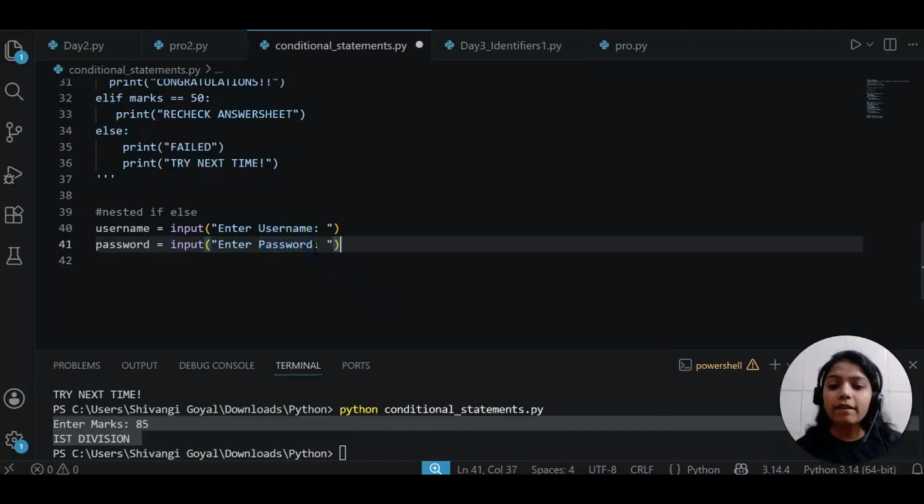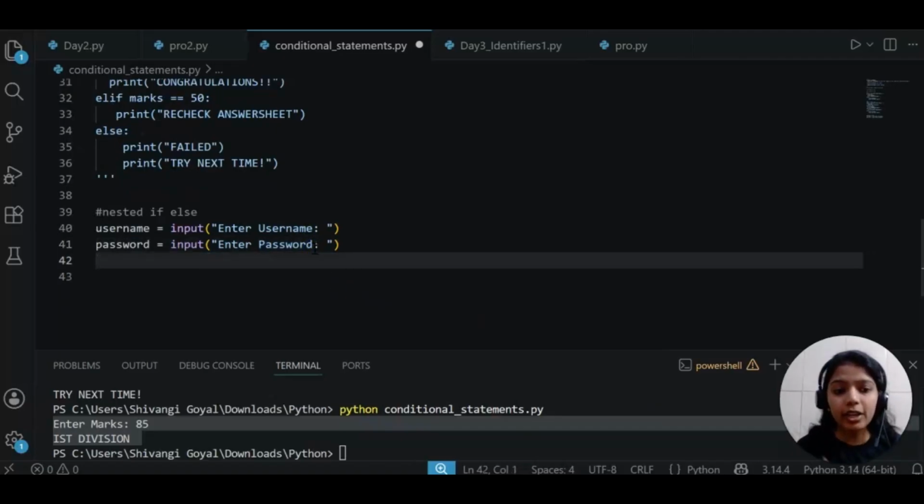Now we need to verify whether the person is giving correct username and password or not. If you notice, we log in on Facebook, Instagram, multiple tools. Whenever you give username wrong or password wrong, what is the message?